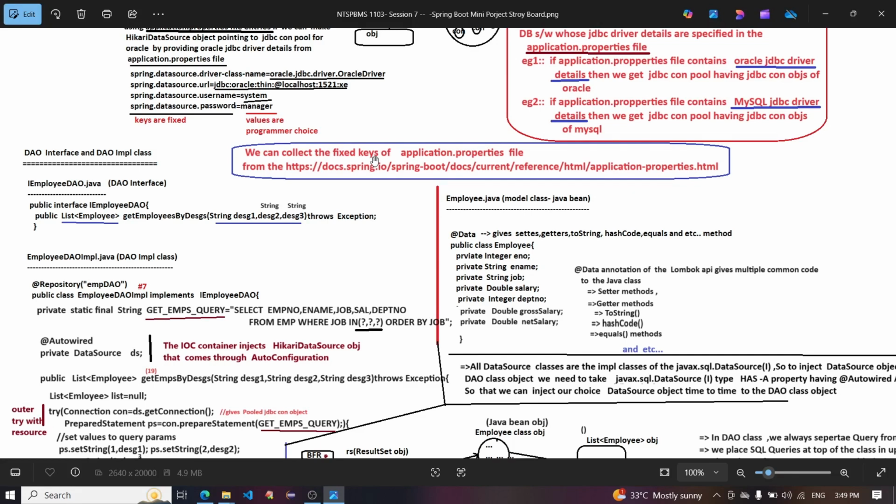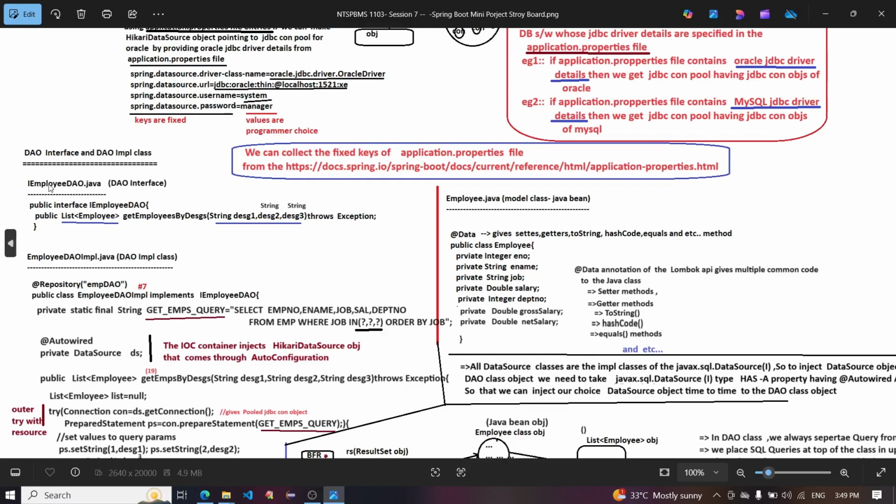We can collect the fixed keys of the application.properties file from the docs.spring.io Spring Boot docs, current reference, HTML, application-properties page. Now the DAO interface and DAO implementation class. IEmployeeDAO.java is the DAO interface: public interface IEmployeeDAO with public List<Employee> getEmployeesByDesignation(String designation1, String designation2, String designation3) throws Exception.